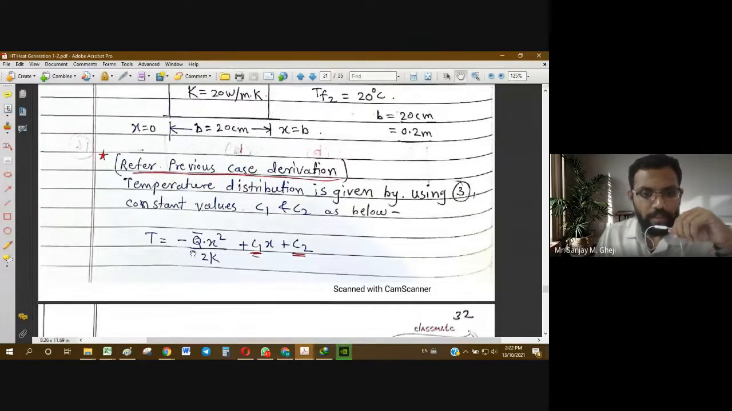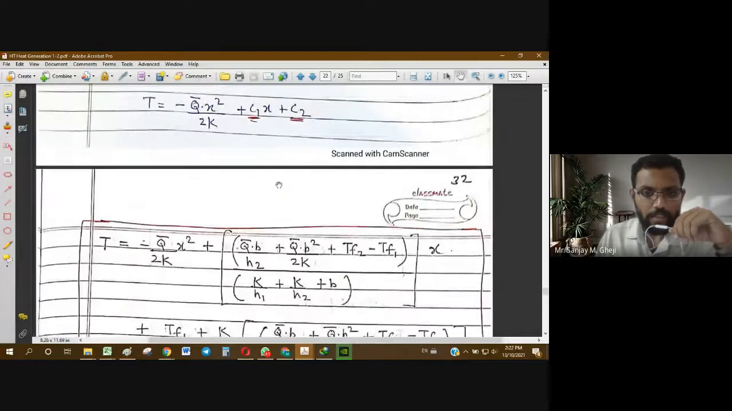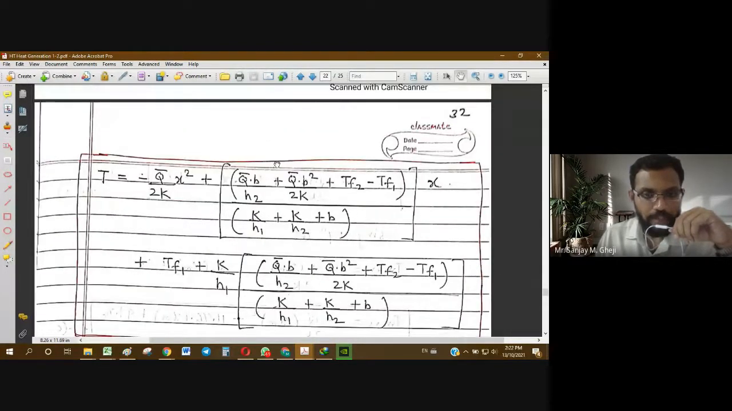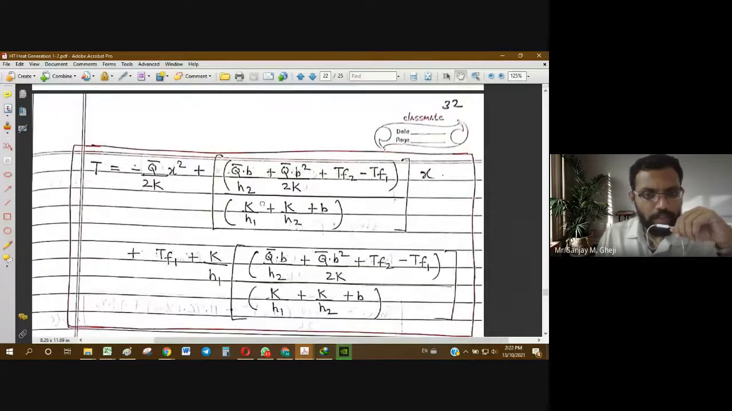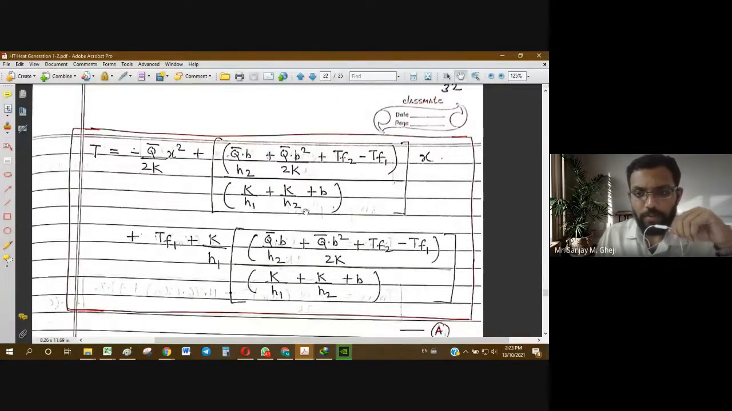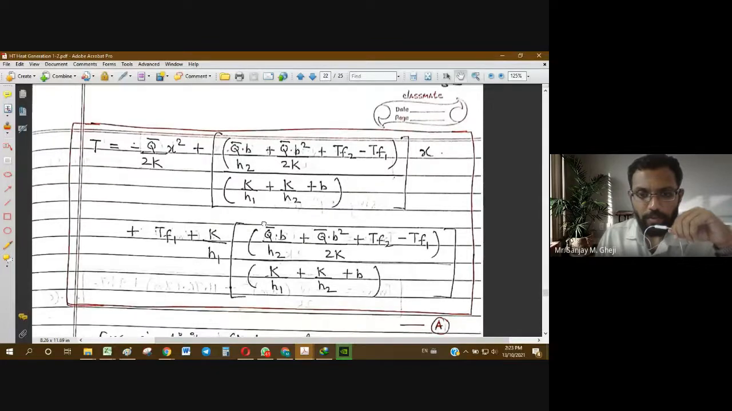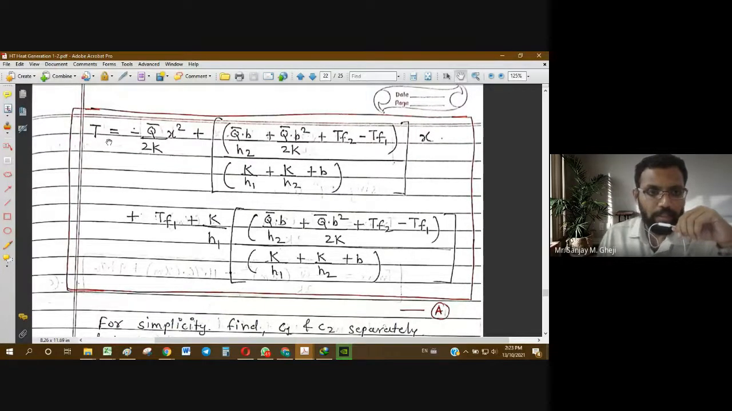So it will be T equal to minus q bar into x square by 2k plus c1x plus c2. Now the task will be to get the exact values of c1 and c2. Those were also obtained through the process of derivation, and those can be put in like this. So temperature T will be a very large expression. It has so many terms in it.